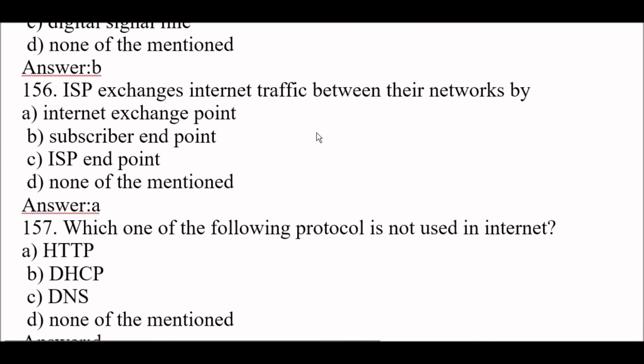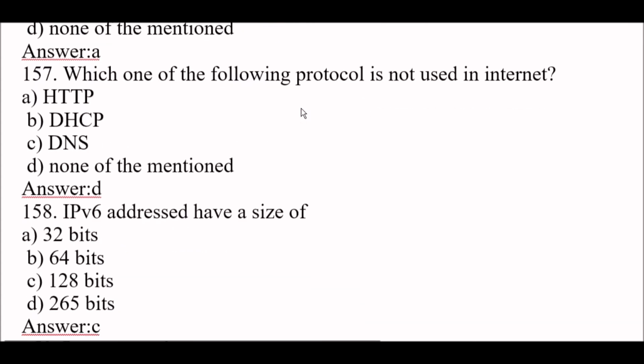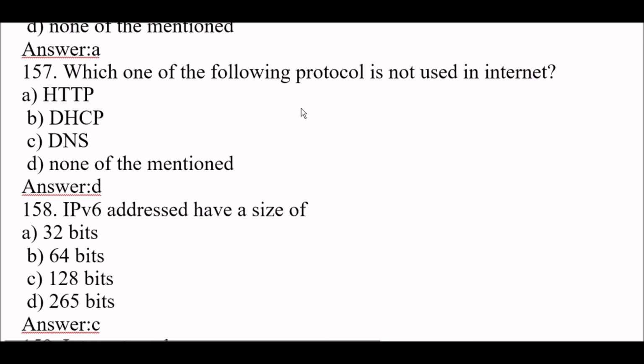ISPs exchange internet traffic between their networks by Internet Exchange Point, IEP. Next question. Which one of the following protocols is not used in internet? The right answer is none of the mentioned, because HTTP is used in internet, DHCP is used in internet, and DNS also is used in internet. So the right answer here is option D, none of the mentioned.